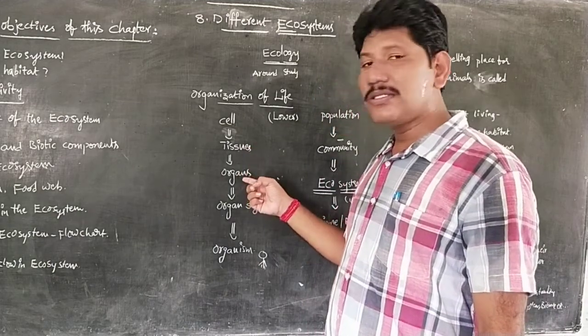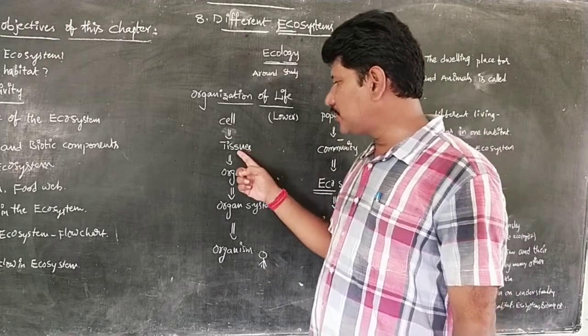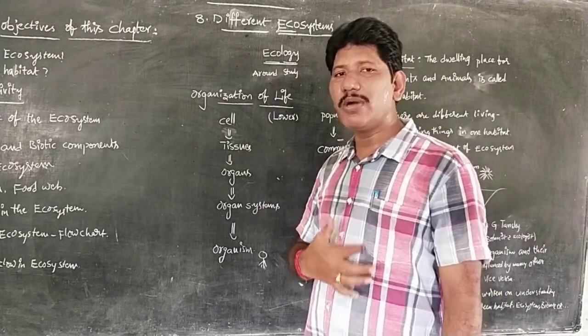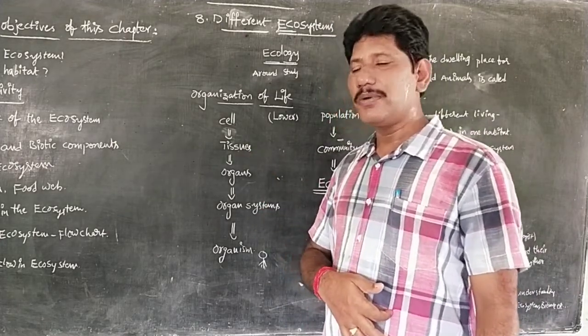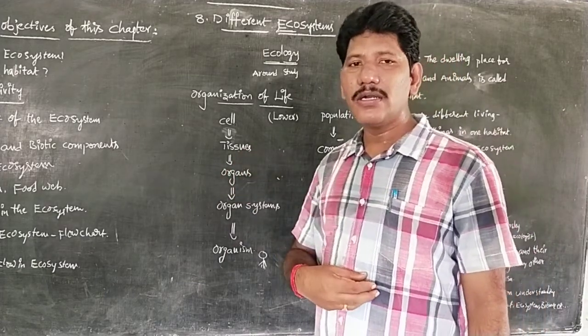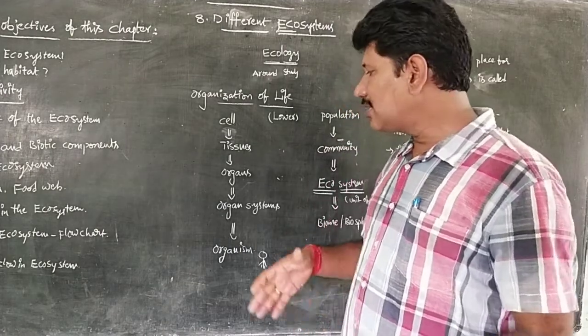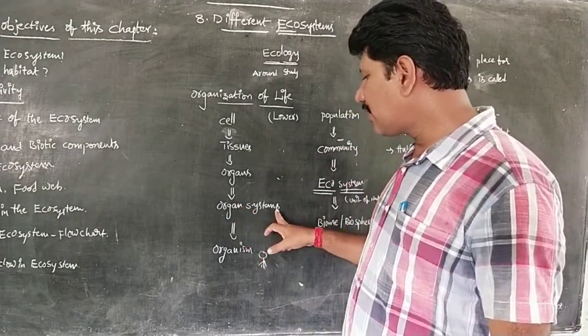Tissues form the organs. Organs form the organ systems. For example, the stomach is an organ, and the stomach wall is made by epithelial tissue. Stomach is an organ, liver is an organ, pancreas, large intestine, small intestine, these are all organs. All these organs make one system that we call the digestive system.